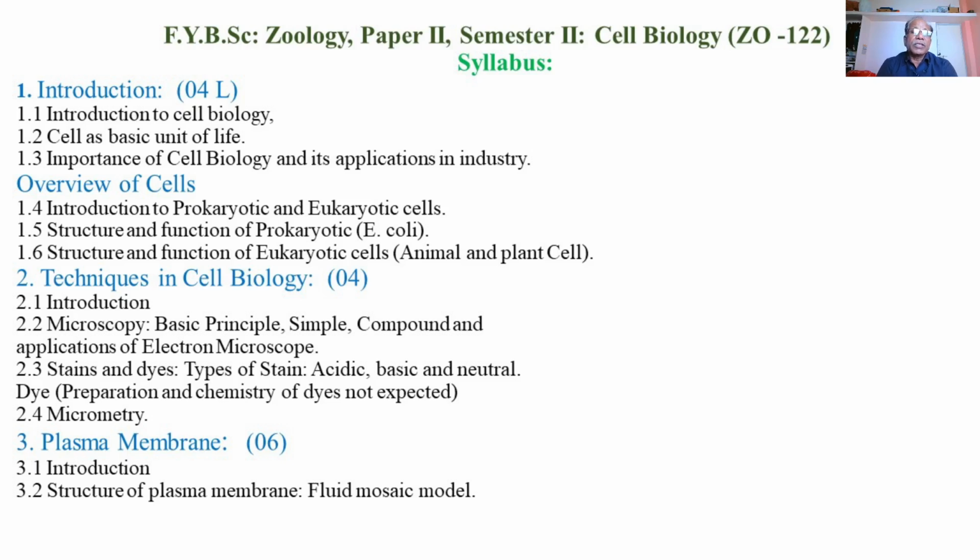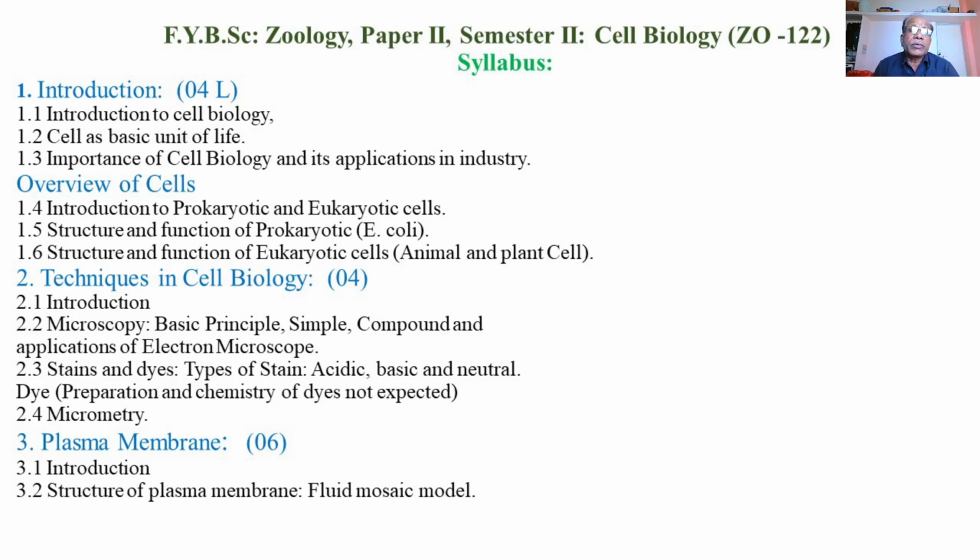Then the third topic is plasma membrane. All the cells, plant cells, animal cells, or even bacterial cells or prokaryotic cells, the cells of microorganisms like bacteria, are enclosed by a covering membrane called the plasma membrane.